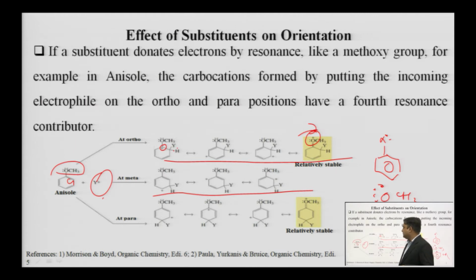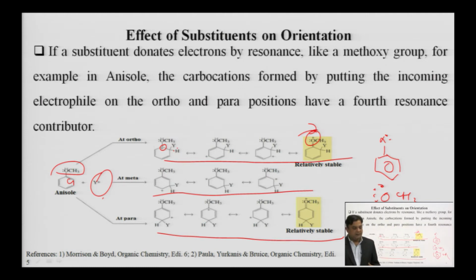When attack occurs on the para position, again we can see that the number of resonating structures is 4. So, we already know that the more the number of resonating structures, the more the stability of the carbocation, and that stable carbocation ultimately results in the product. So, we are getting the major products from that relatively stable carbocation.